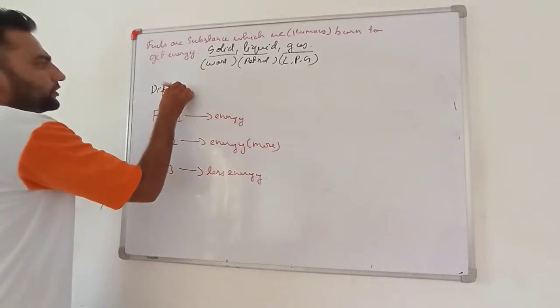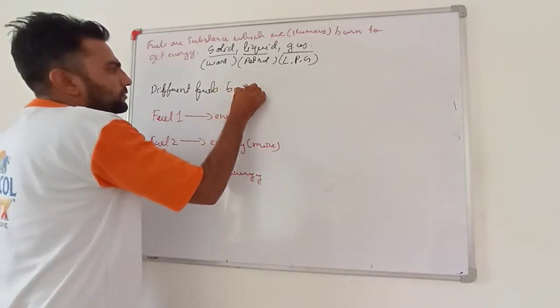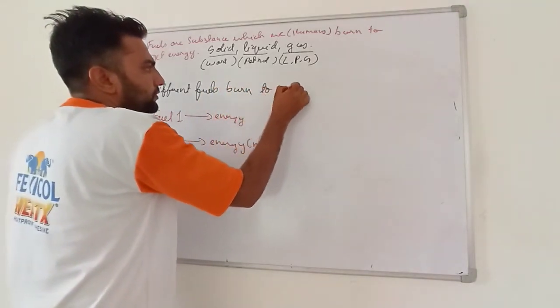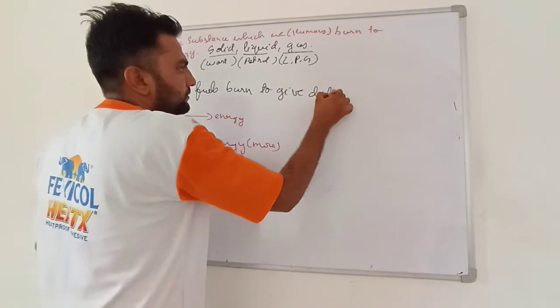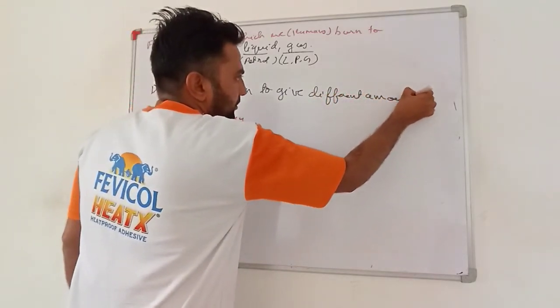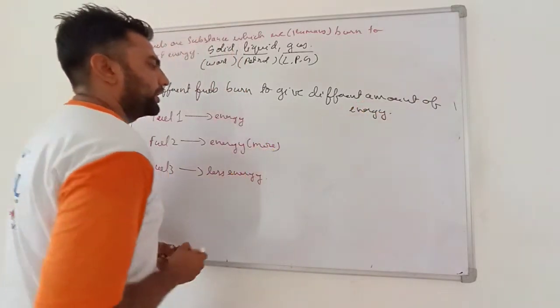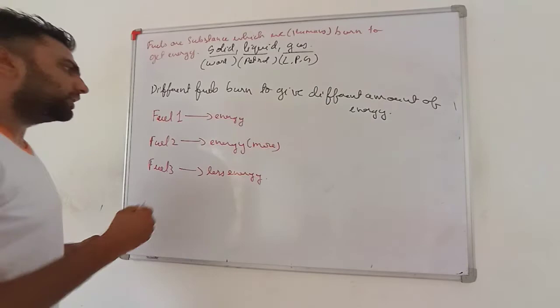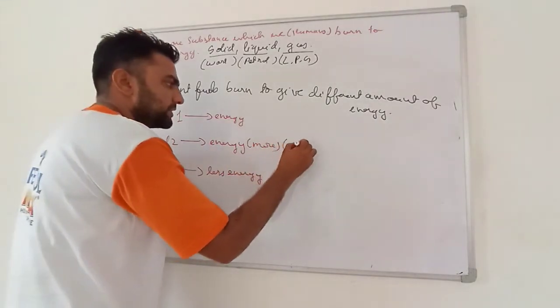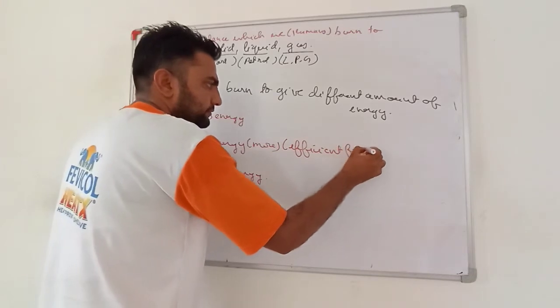So very important, what I observed is that different fuels burn to give different amounts of energy. Very important, the fuel giving more energy is known as efficient fuel.